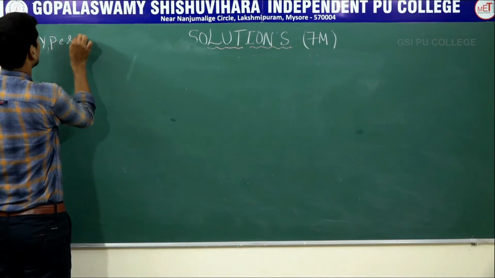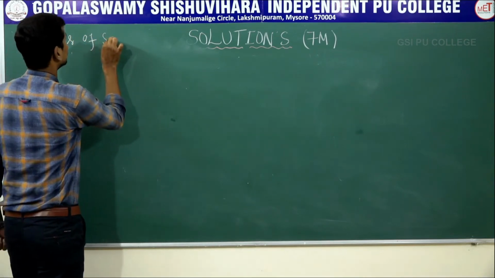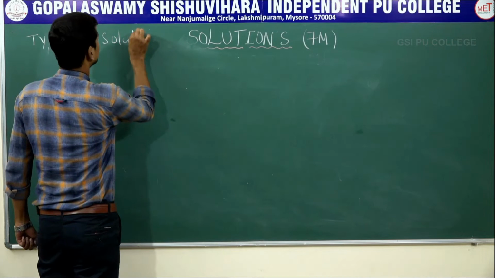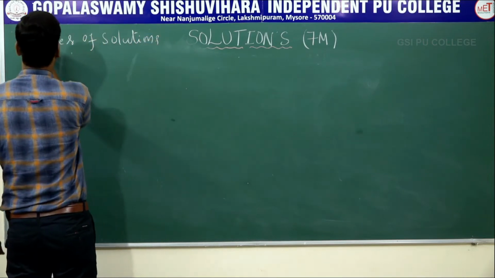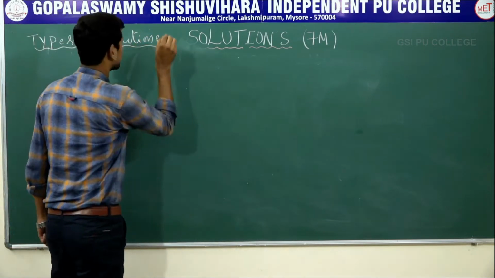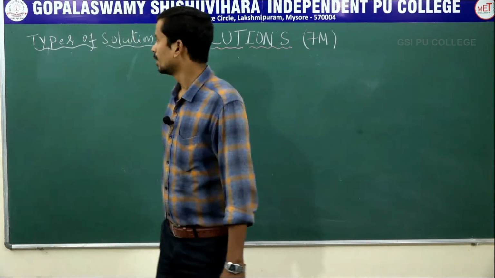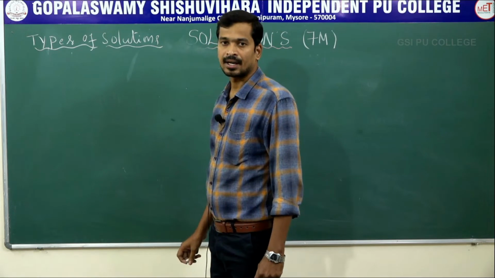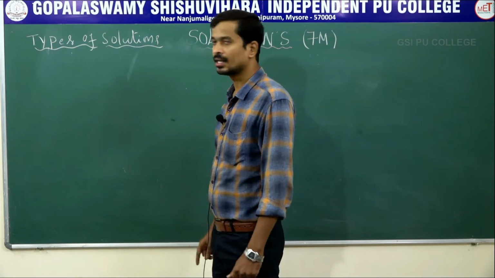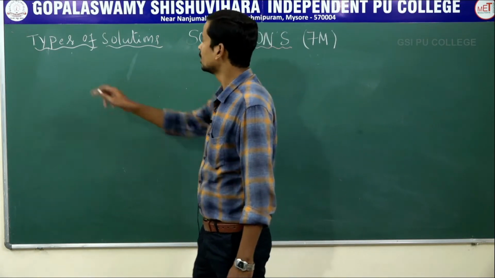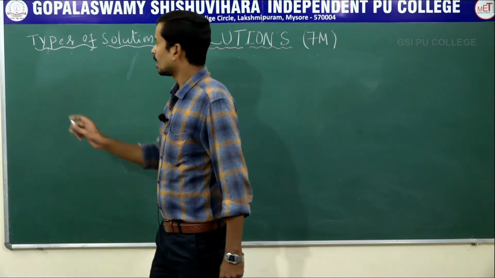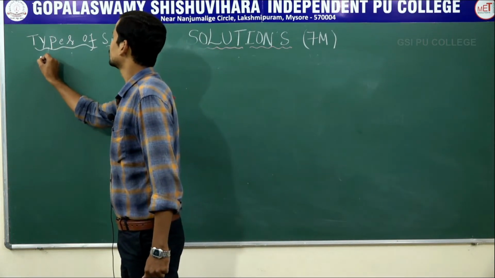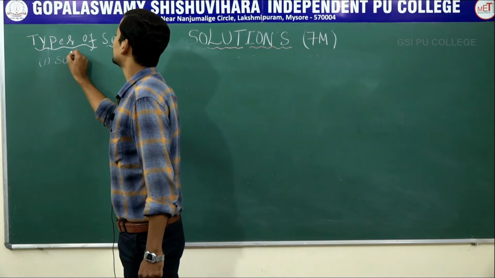Types of solution. Next, move on to types of solution. Based on the physical state of the solvent, solutions are of three types. The first type is solid solution.